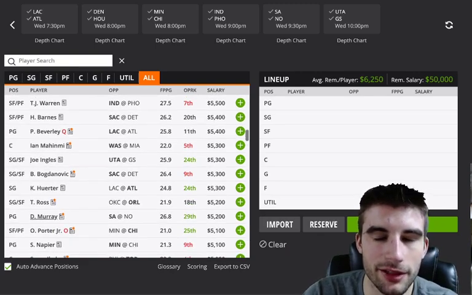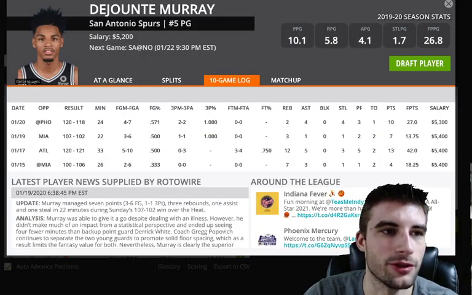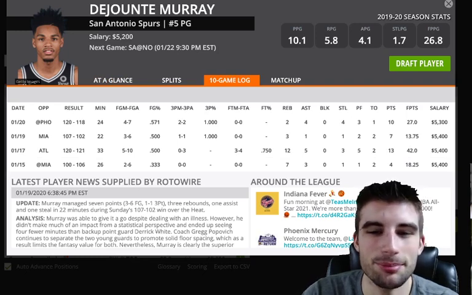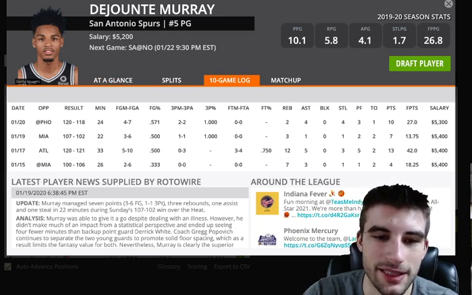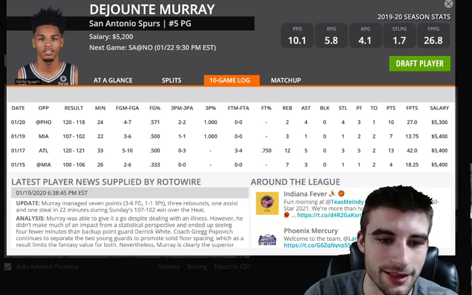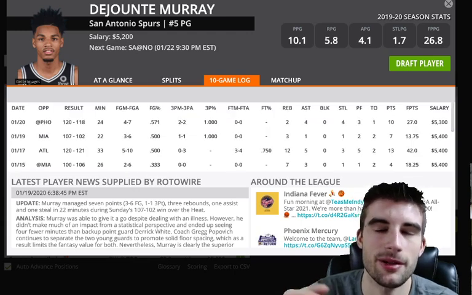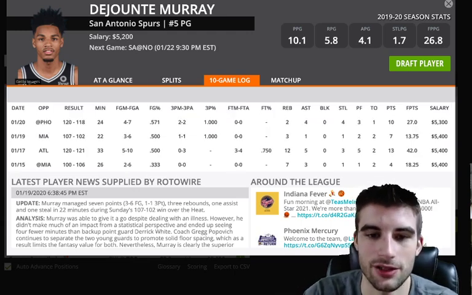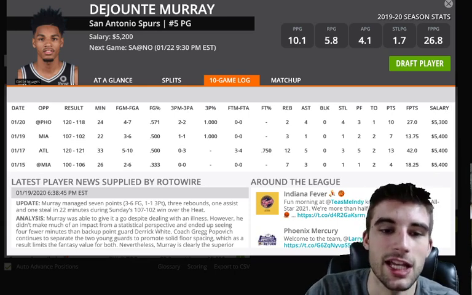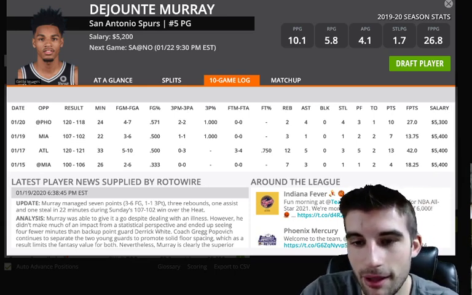But Murray, I want to talk about Murray from San Antonio just because I want exposure to this game. So he's pretty hit or miss because his minutes are a little sporadic, but he is good on a point per minute basis. He's at 1.1 points per minute. But these minutes are a little bit over the place, 24, 22, 33 versus Atlanta, 26, 21, 24. So he's not a safe play by any means, but you could look his way in GPPs just because New Orleans is ranked 30th, dead last versus point guards. He's good on a point per minute basis. If he can flirt with 30 minutes, he'd probably be a pretty good play.